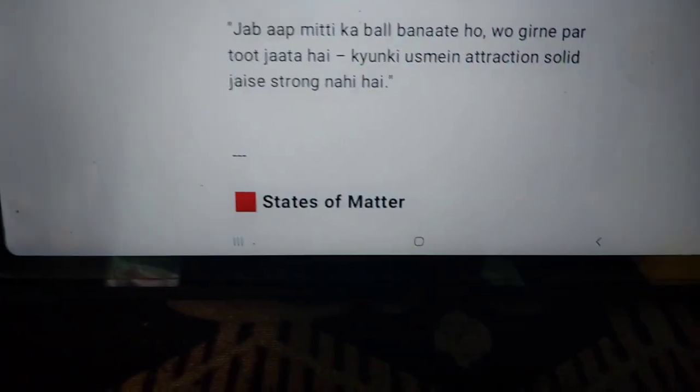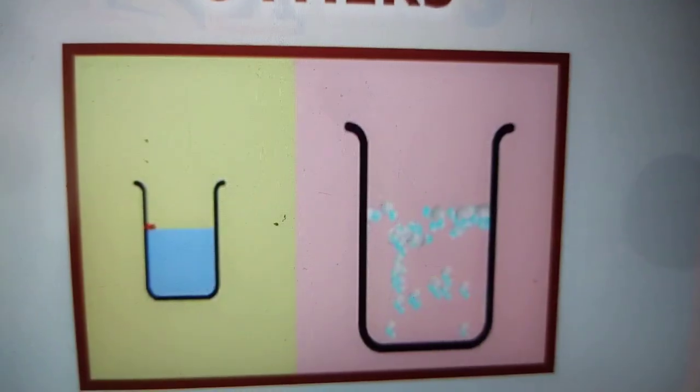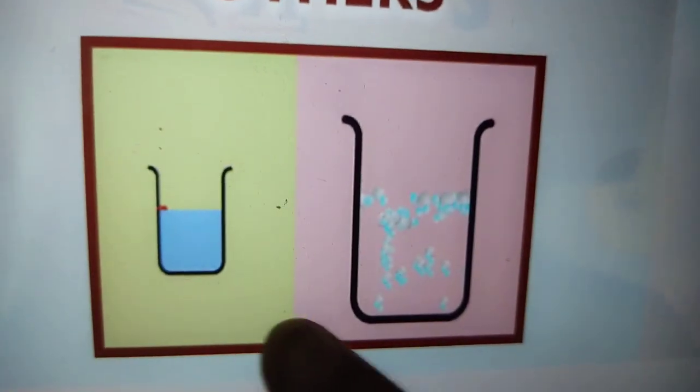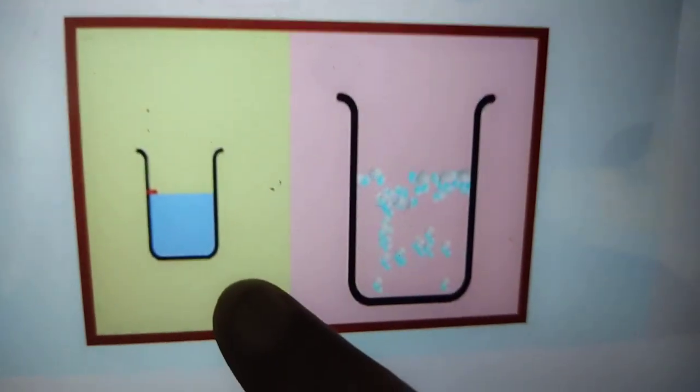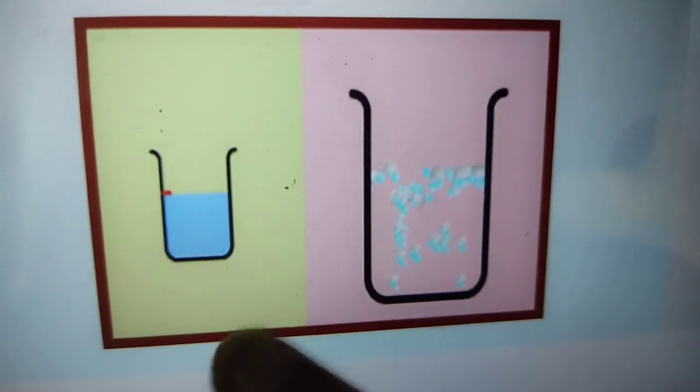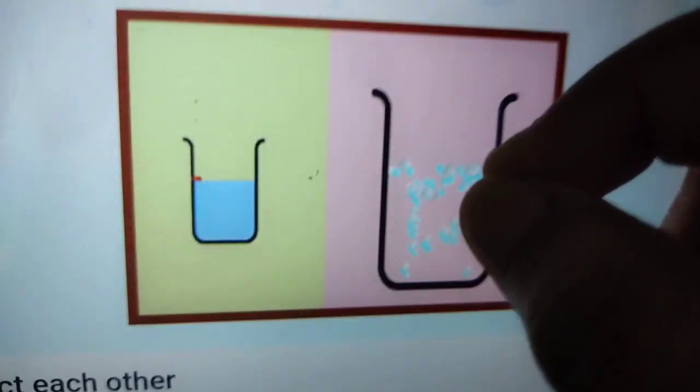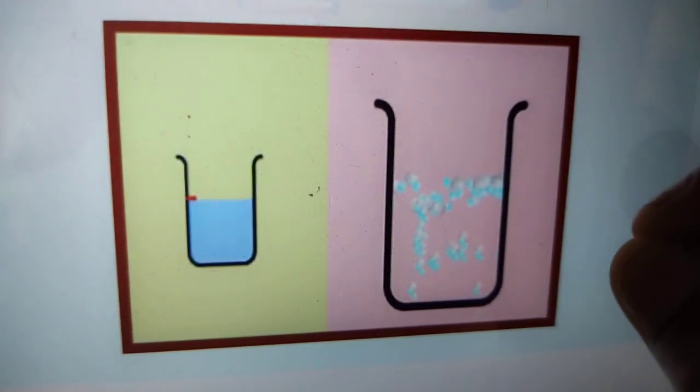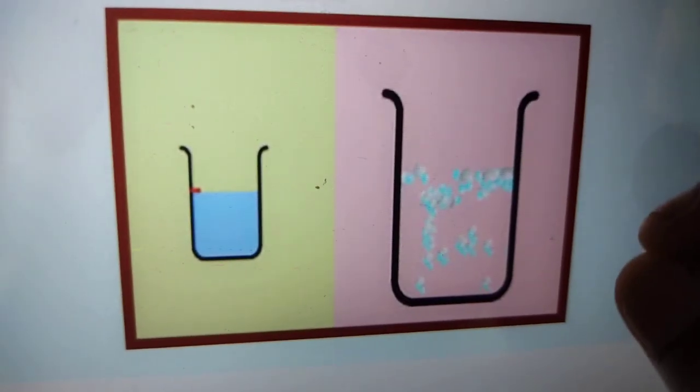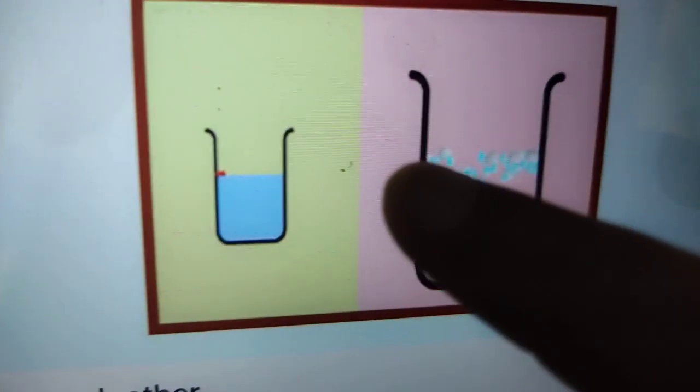In short, all particles are attracting each other. That is why it's not easy to break it. Let's take one more example. Here we can see this is solid and this is gas. In this container all particles are closely packed. In short, they are all attracting each other. This is called solid.